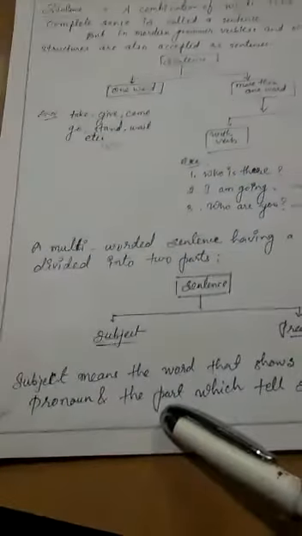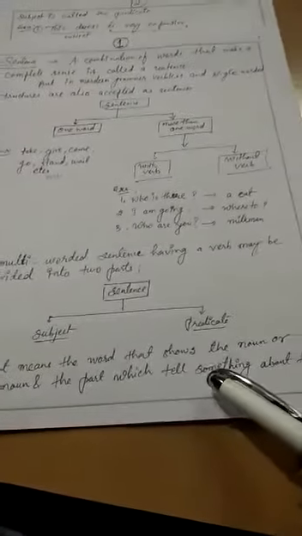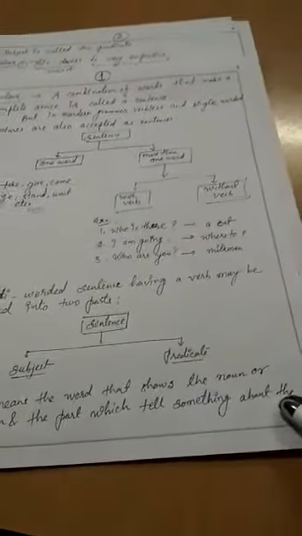Okay, I repeat, subject means the word that shows the noun or pronoun, and the part which tells something about the subject is called the predicate. Okay, now we see the example of it.